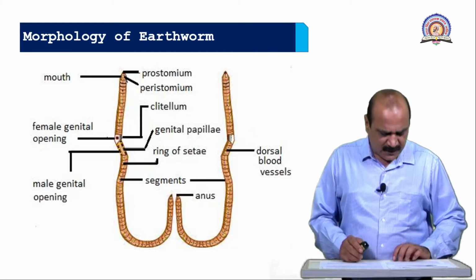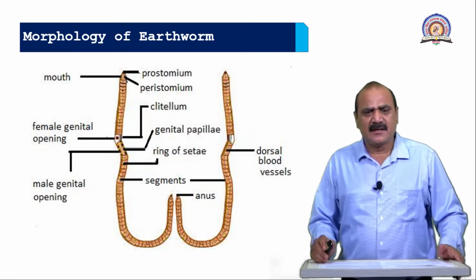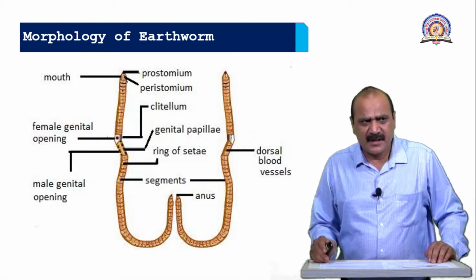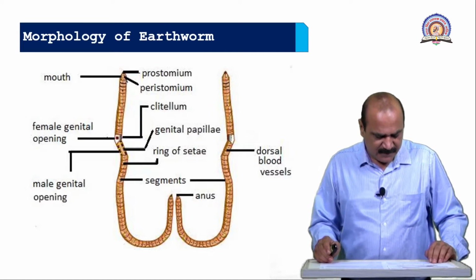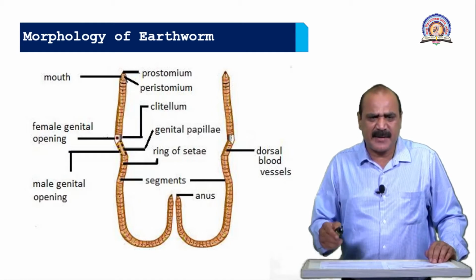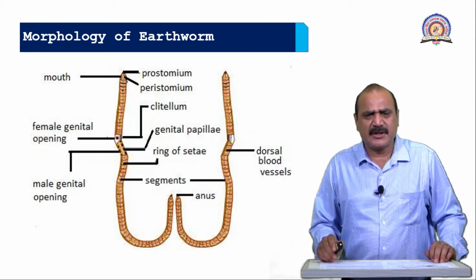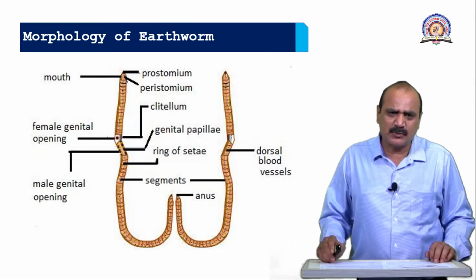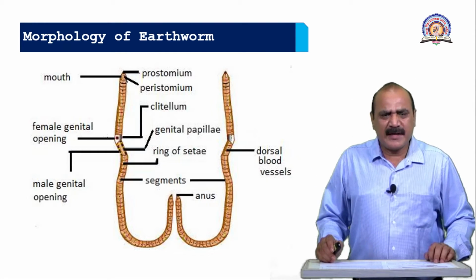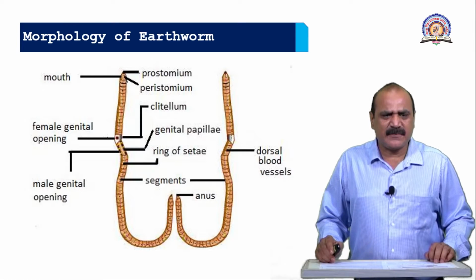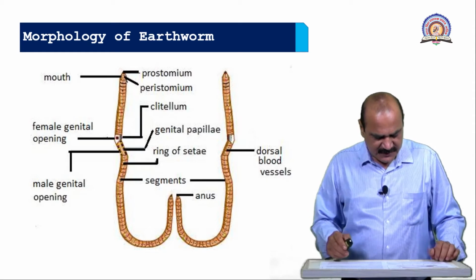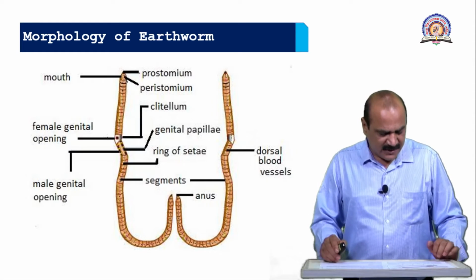Next, morphology of earthworm. This earthworm is a tube-like arrangement, with a cylindrical body, reddish brown in color. The body is divided into a number of segments. On the dorsal side, a dorsal blood vessel is present that starts from the mouth and ends at the anus. But on the ventral side of the earthworm, genital openings are present. This is a characteristic of the ventral side, that is the presence of genital papillae.